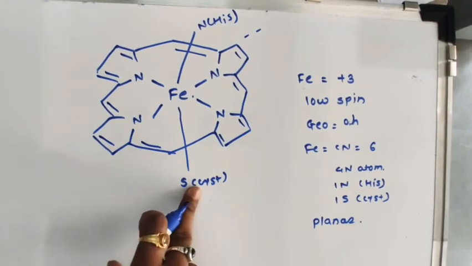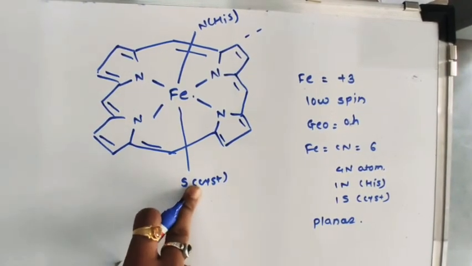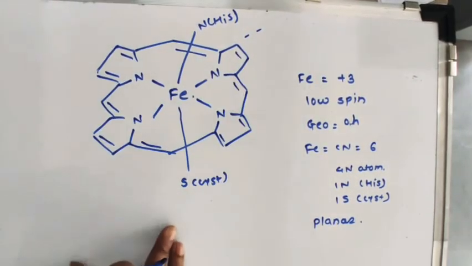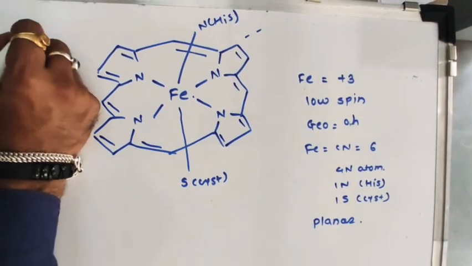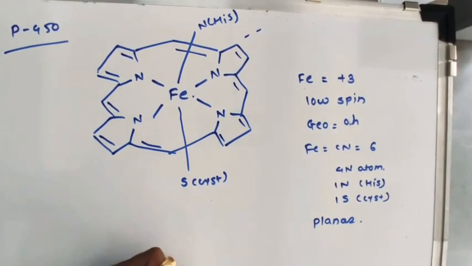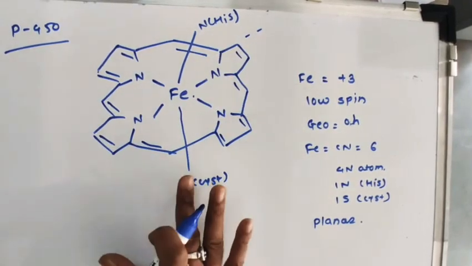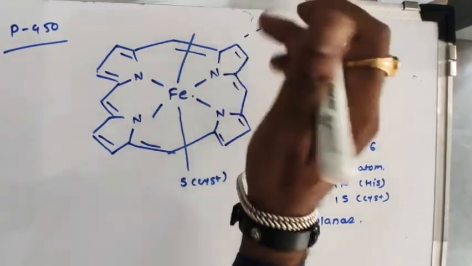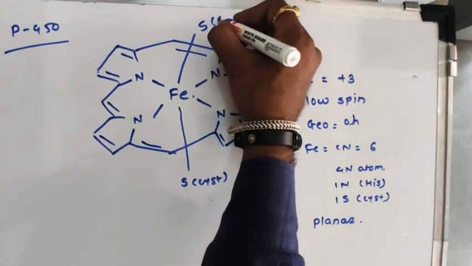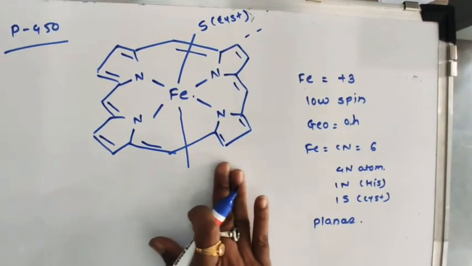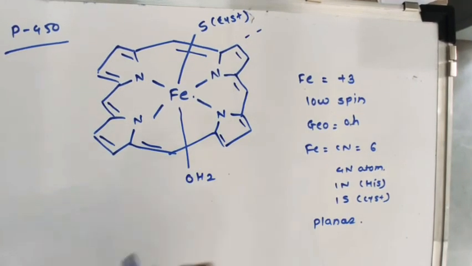In cytochrome P450, what are the changes? This is the general structure of cytochrome; now think about cytochrome P450. In cytochrome P450, the only change is that this nitrogen is replaced by the sulfur of the cysteine group, while one water molecule is present.